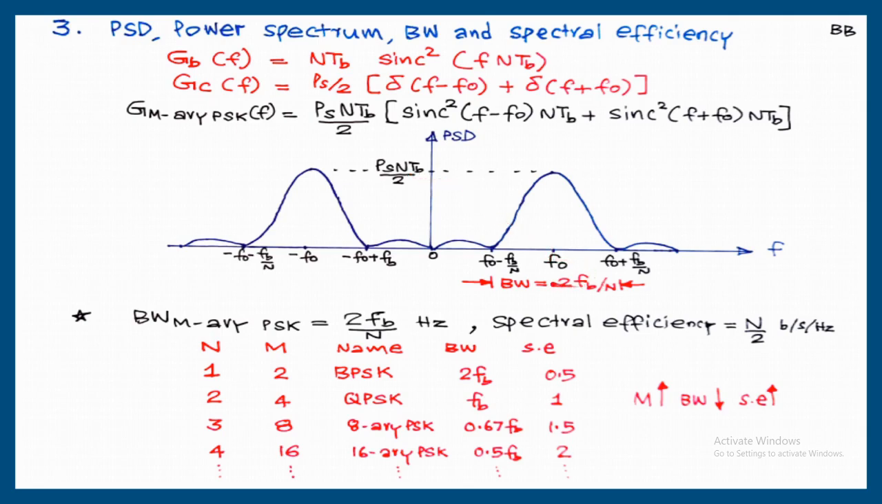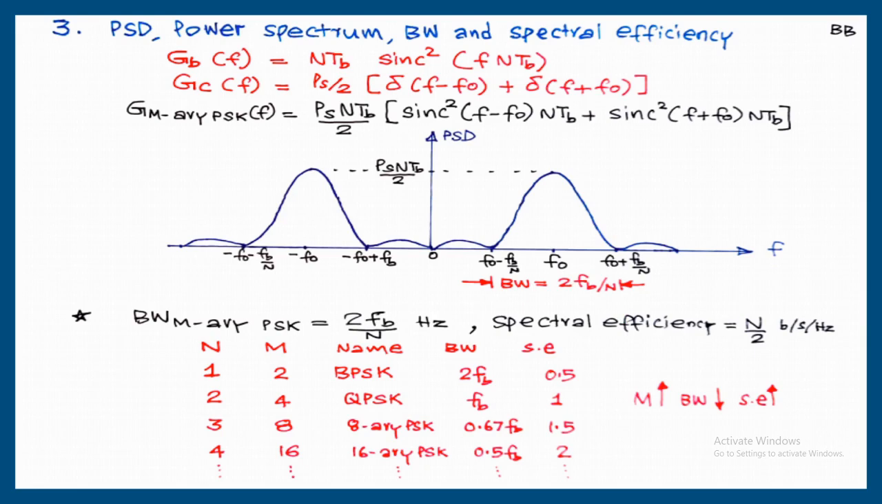From this general result, we are able to write the bandwidths of 2-array PSK, 4-array PSK, 8-array PSK or any PSK modulation system. Spectral efficiency is bitrate upon bandwidth. Bitrate is FB bits per second upon bandwidth 2FB by N. So the answer is N by 2 bits per second per hertz.